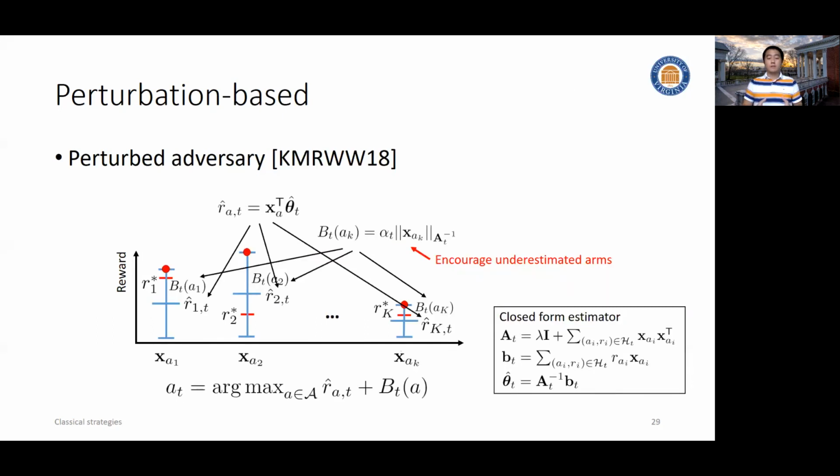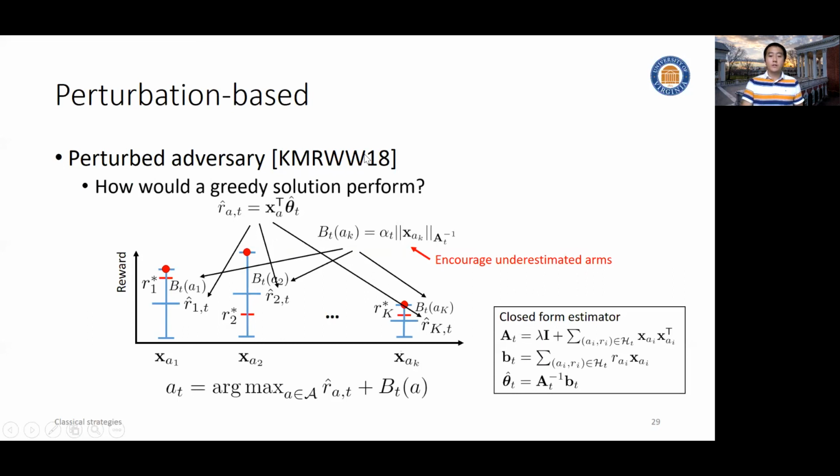The last piece of research that we would like to discuss in this section is the so-called perturbed adversary. Actually, the original motivation of this research is not to develop yet another exploration strategy, but to answer an interesting empirical finding. Let's start from the question you might already have in mind while we're discussing exploration. That is, what if I just use a greedy solution?